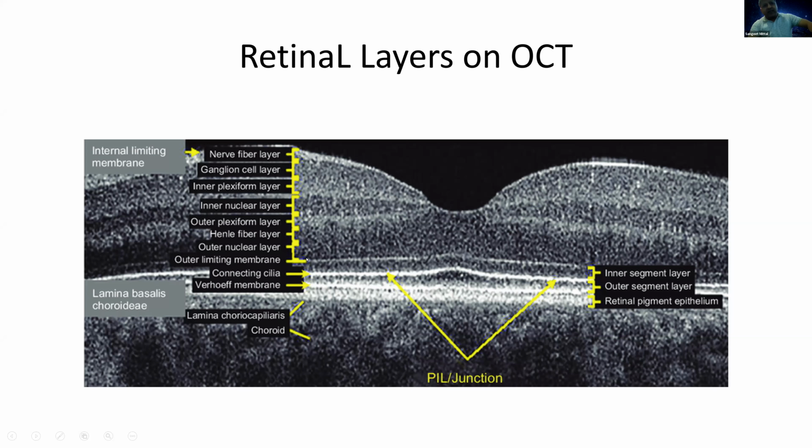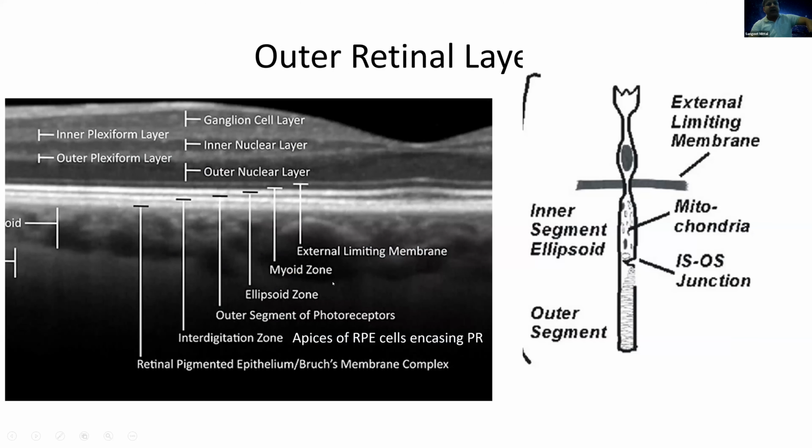And then once you reach this membrane, this is the outer limiting membrane. You can see the cursor here, pointing to the external limiting membrane, and below this there are three dark red lines you will be seeing. I'll go into more detail here. So these three lines, you have to know what they stand for.